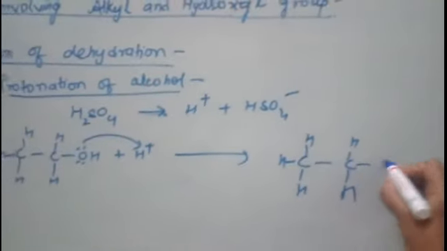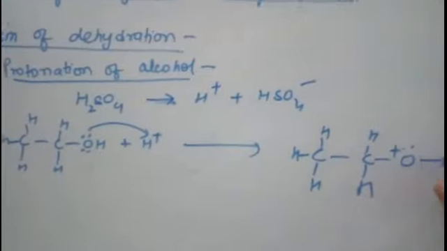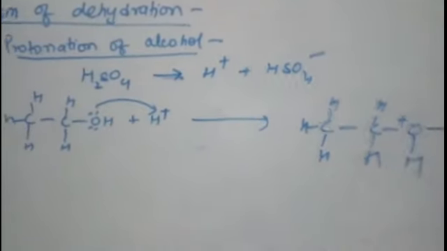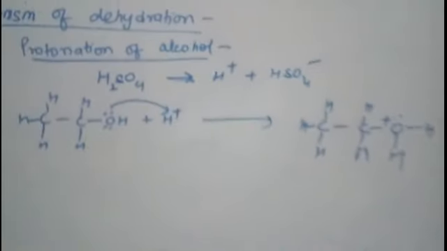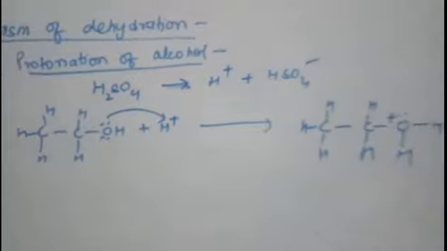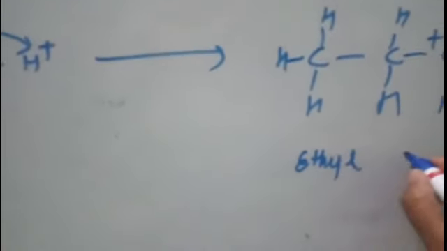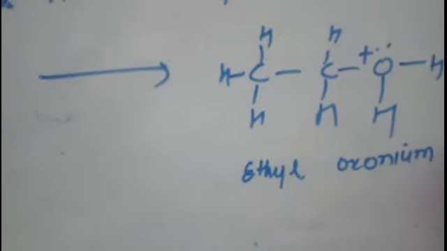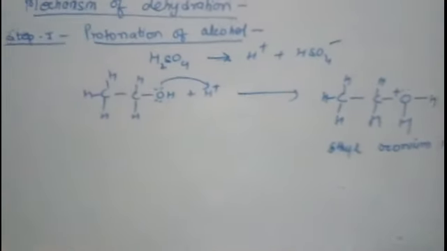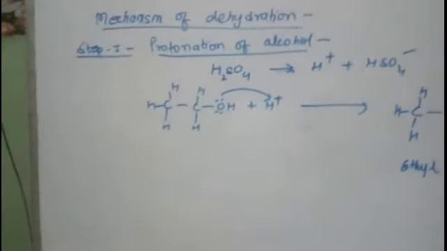And you will get protonated alcohol. This protonated alcohol name is ethyl oxonium ion. What is it? Ethyl oxonium ion. So ethanol is converted to ethyl oxonium ion. This is your step 1, protonation of alcohol.